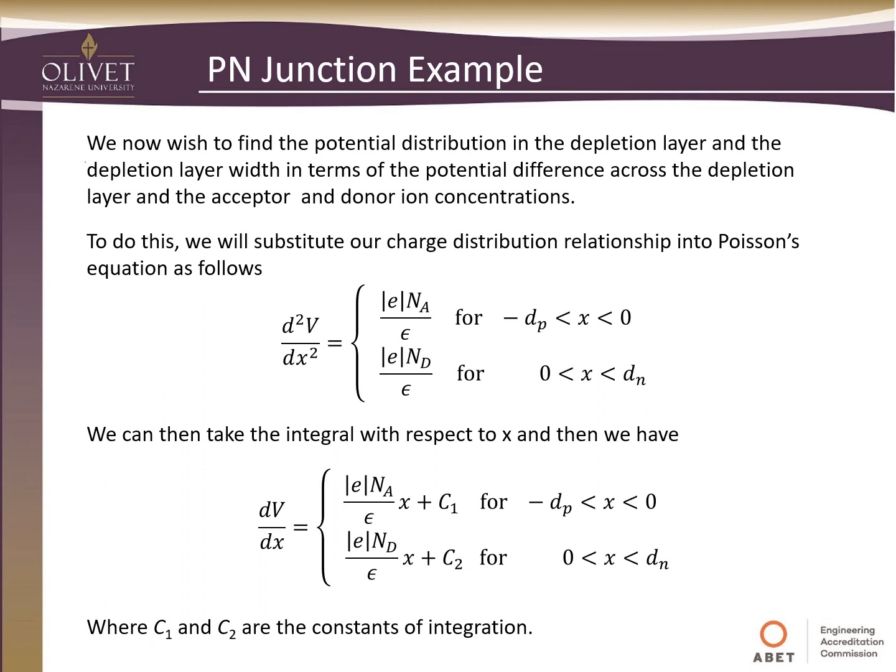And so what Poisson's equation tells us is the second derivative of the voltage, in this case only in the x direction, has to equal these charge distributions divided by the permittivity of those regions, right? And again, these are for these defined widths here.